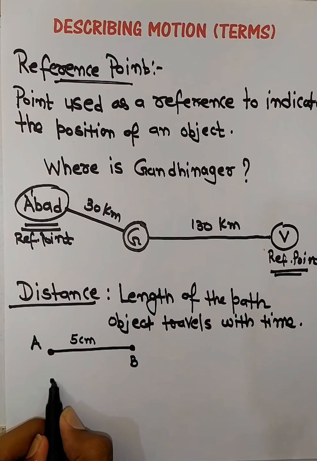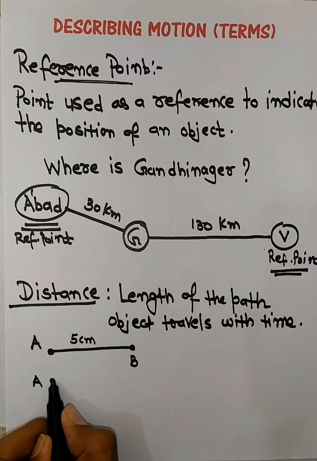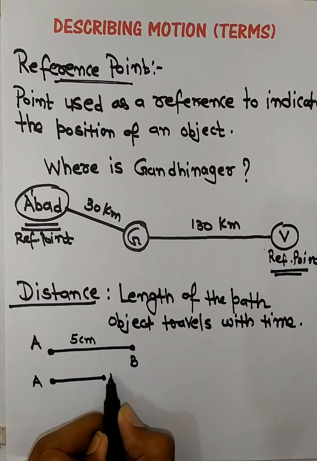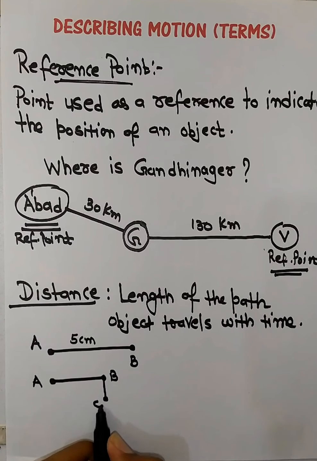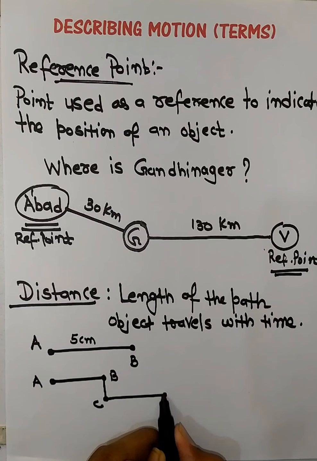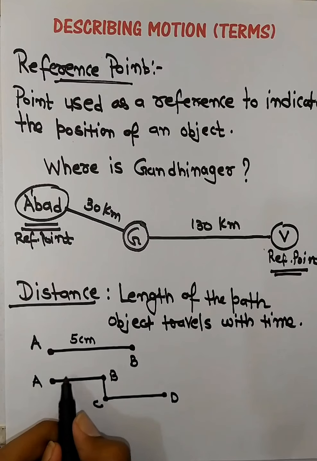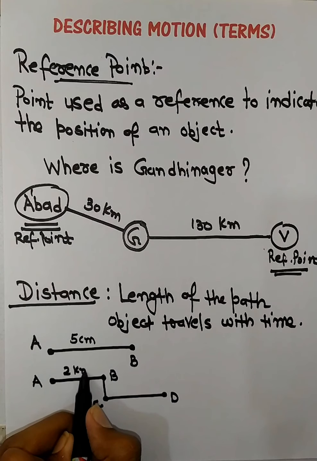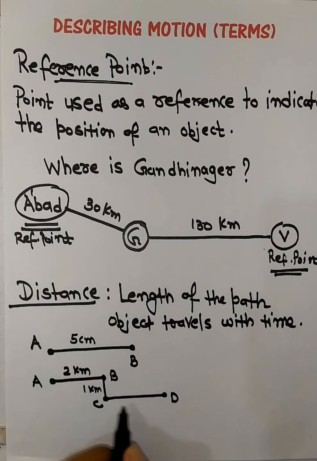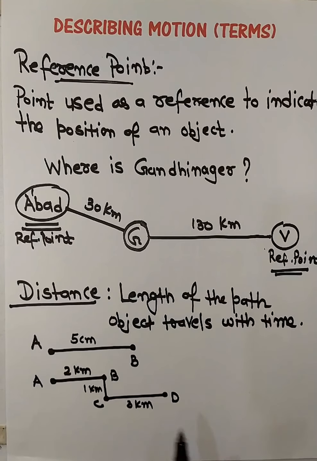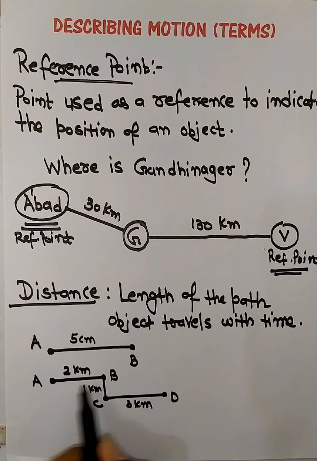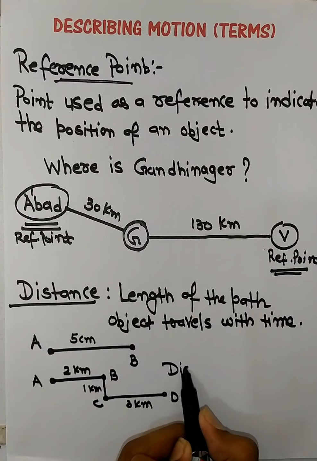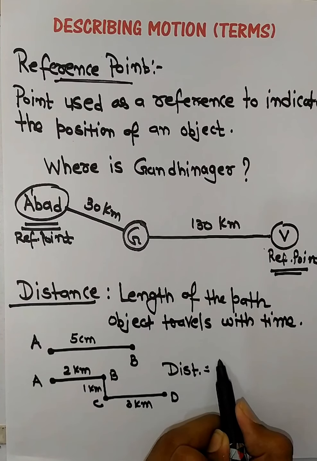Suppose the object starts from A, goes to B, then comes to C, and then again goes to D. Here it is 2 kilometers, here it is 1 kilometer, here it is 3 kilometers. In that case, what will be the distance traveled? It will be the total length of the path traveled.